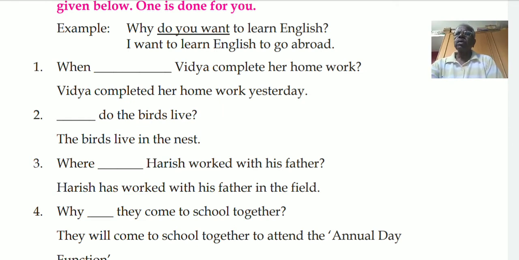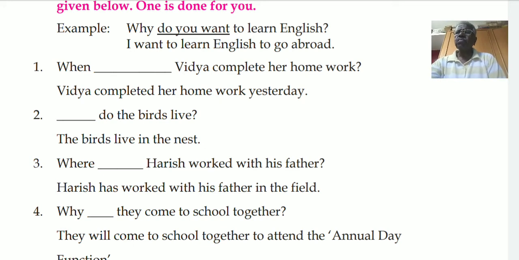Second one, where dash do the birds live. The statement is, the birds live in the nest. So what will be the question framing word? Where do the birds live? Third one, where dash Harish worked with his father.